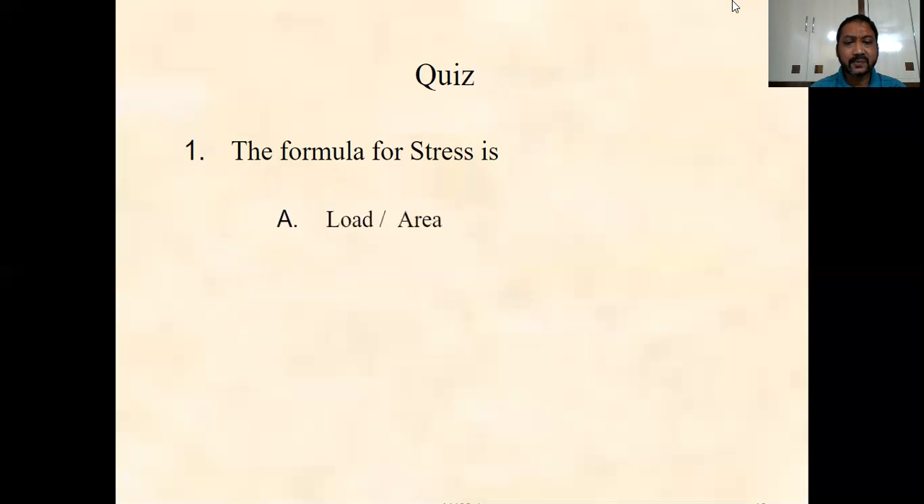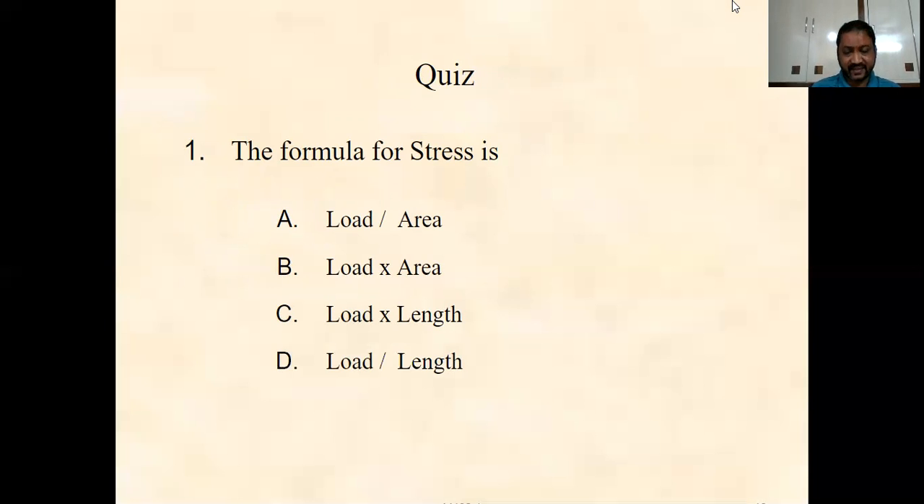So we will have some small quiz. The formula for the stress: we got four options. First one is the load by area, second is the load into area, third one is the load into length, and fourth one is the load by length. The correct answer is the load by area.